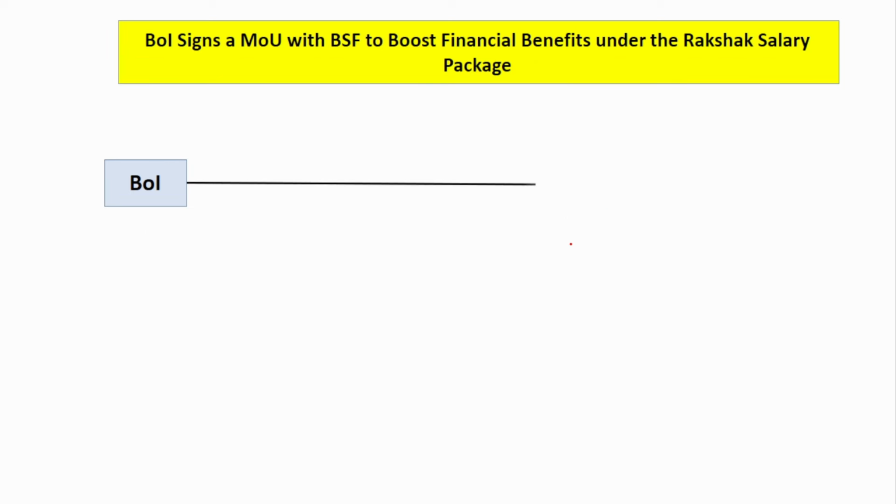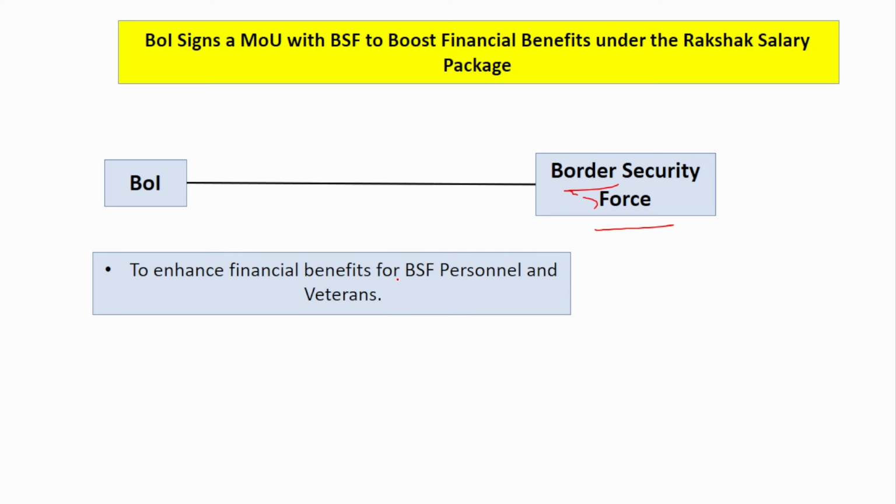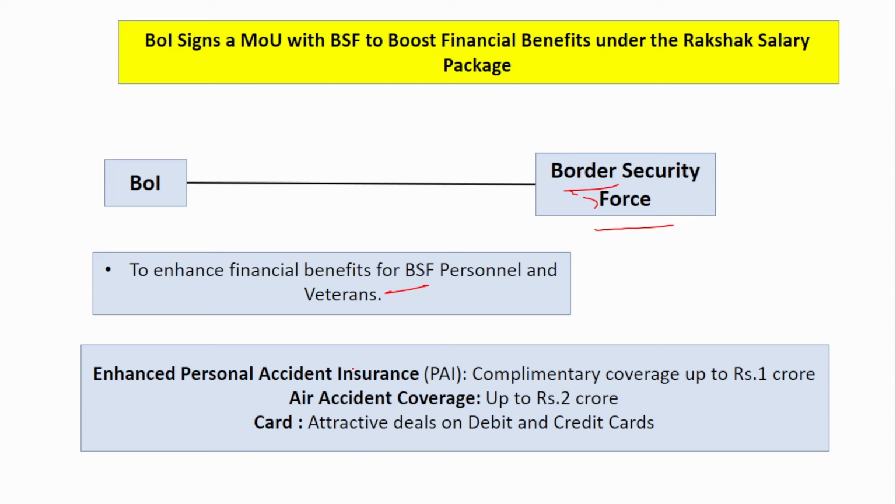Next is Bank of India. It has signed an MOU with the BSF, that is the Border Security Force, to enhance the financial benefits for BSF personnel and veterans. Here, the personal accident insurance has been enhanced, with complimentary coverage up to 1 crore and air accident coverage up to 2 crores, and attractive deals are also available on debit and credit cards. Just remember 1 crore for personal accident coverage and 2 crores for air accident coverage. The main thing you have to remember here is the two entities, Bank of India and the Border Security Force.